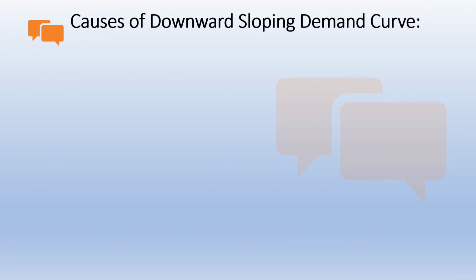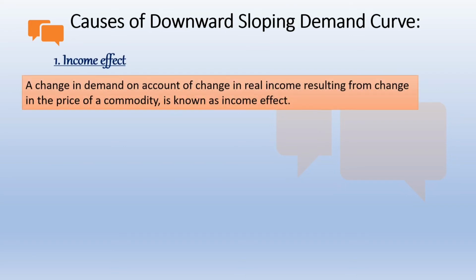Next we are going to study about causes of downward sloping demand curve, जो अभी हमने पढ़ा. तो वो क्यों होता है? There are a lot of reasons. Let's know one by one. Income effect. Income effect से क्या होता है? A change in demand on account of change in real income resulting from change in the price of a commodity is known as income effect. Okay, मेरे रियल इनकम में जो चेंजेस आ रहा है उसकी वजह से मेरे कोमोडिटी की डिमांड में क्या इफेक्ट पड़ रहा है, वो हम कहते हैं इनकम इफेक्ट.